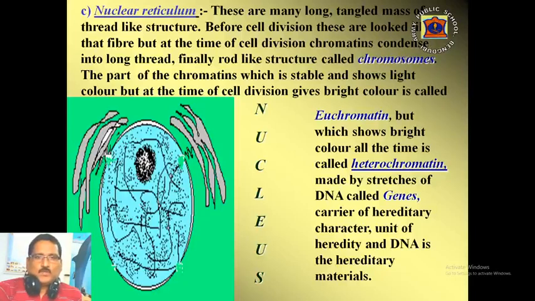The part of the chromatin which is stable and gives light color, but at the time of cell division gives bright color, that part is called euchromatin. And the part of the chromatin which gives bright color all the time is called heterochromatin. These are made by stitches of DNA which are called genes, the carriers of hereditary characters. Gene is called the hereditary unit and DNA is the hereditary material.